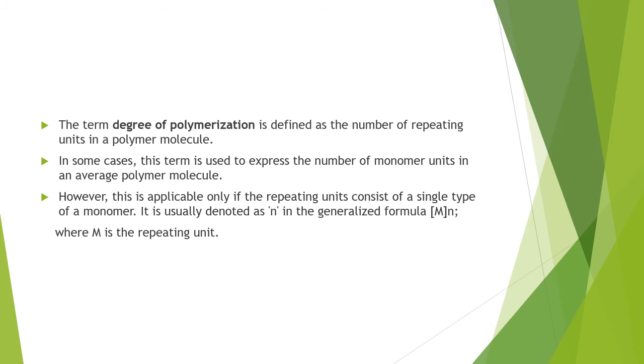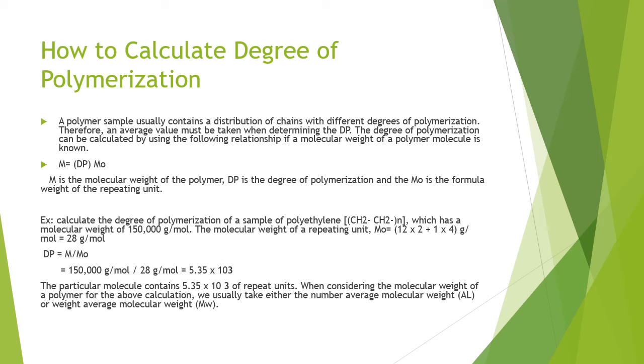Here we come to the slides on how to calculate the degree of polymerization. As you know, a polymer sample usually contains a distribution of chains with different degrees of polymerization. Therefore, an average value must be taken when determining the degree of polymerization. It can be calculated by using the relationship shown here on the screen.